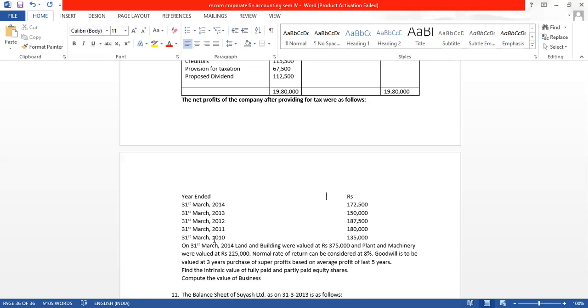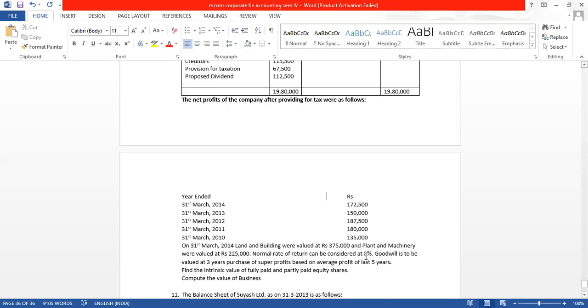On 31st March 2014, land and building were valued at rupees 3,75,000. Plant and machinery was valued at rupees 2,25,000. Normal rate of return can be considered at 8%. Five years profit is given, and the revised value of some assets is given. NRR, for companies belonging to a similar industry, their minimum rate of return is 8%.